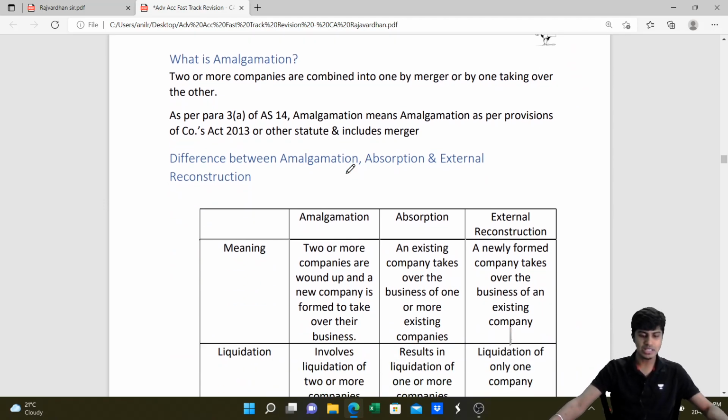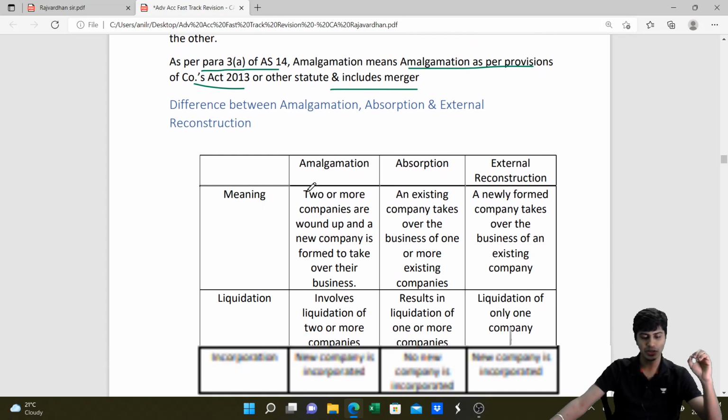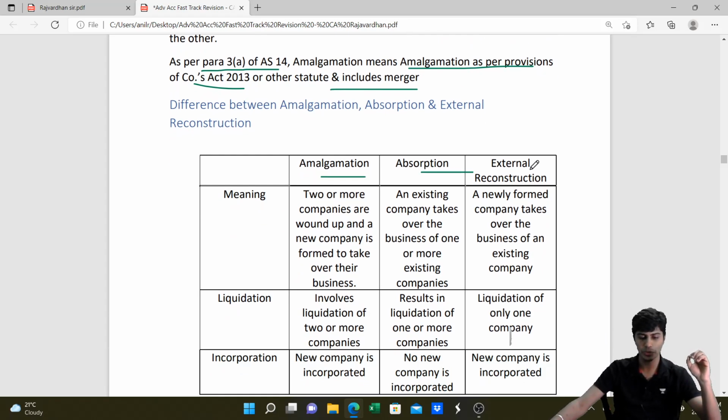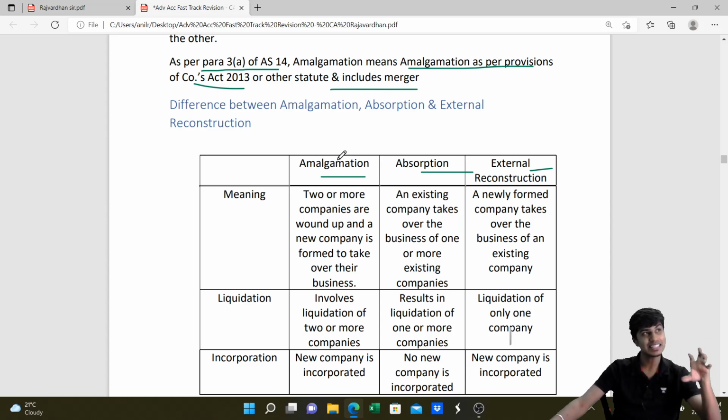To understand what amalgamation is, the definition is given by para 3A of Accounting Standard 14. It says amalgamation means amalgamation as per the provisions of the Companies Act. Further, it also includes merger. For the purpose of accounting, we'll categorize into three categories: amalgamation, absorption, and external reconstruction. This is for the purpose of corporate restructuring. Accounting wise, we'll say it has amalgamation in the nature of merger and amalgamation in the nature of purchase. We'll come back to that a little later.